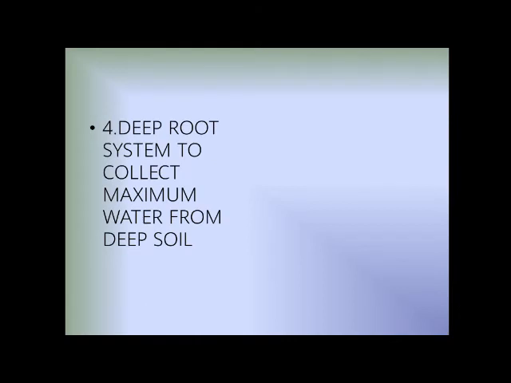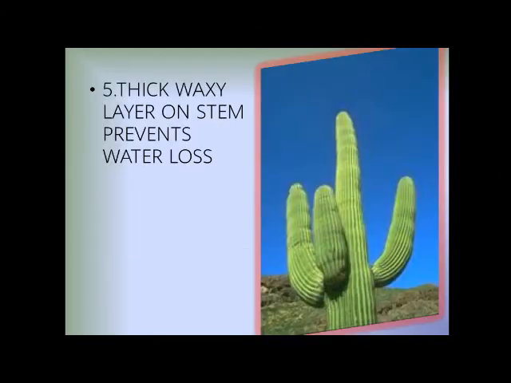Number four, deep root system to collect maximum water from the deep soil. Their roots are going deep under the land, under the soil, so that they can collect maximum water from the soil. Now number five, a thick waxy layer on the stem prevents water loss. They have a thick waxy layer on their stem so that they can prevent the loss of water in the desert region. So I hope all of you have understood till this much.